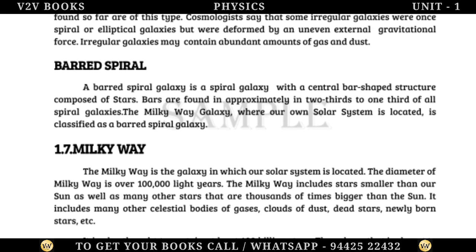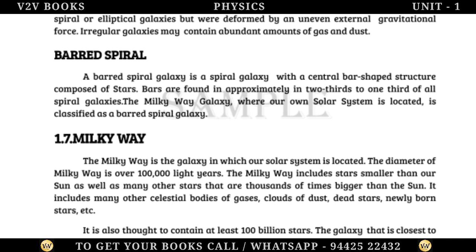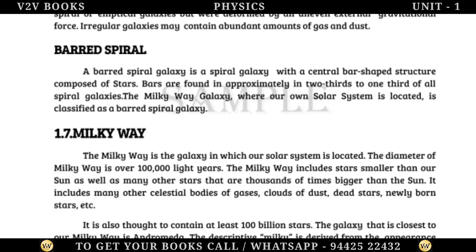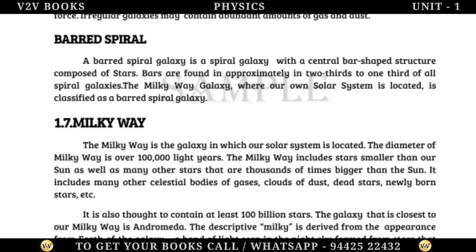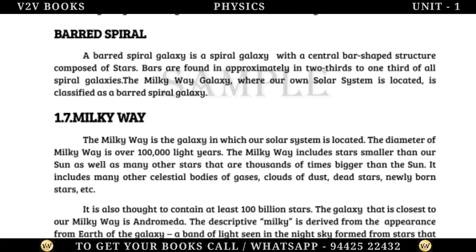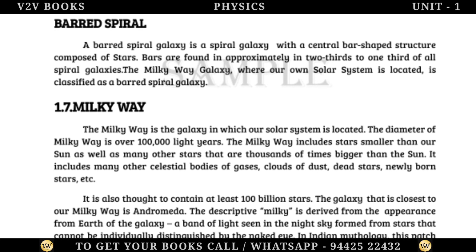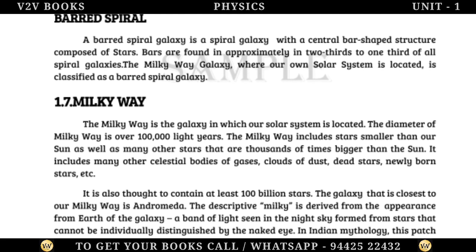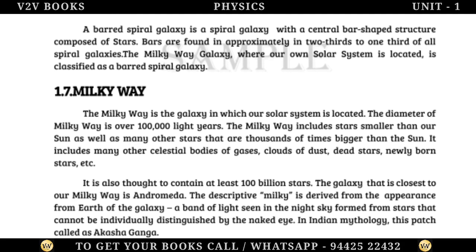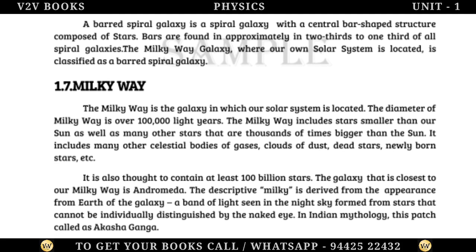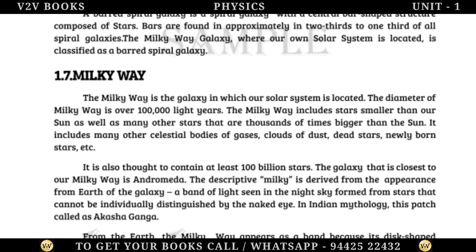Milky Way. The Milky Way is the galaxy in which our solar system is located. The diameter of the Milky Way is over 100,000 light-years. The Milky Way includes stars smaller than our Sun as well as many other stars that are thousands of times bigger than the Sun. It includes many other celestial bodies of gases, clouds of dust, dead stars, newly born stars, etc. It is also thought to contain at least 100 billion stars. The galaxy that is closest to our Milky Way is Andromeda.